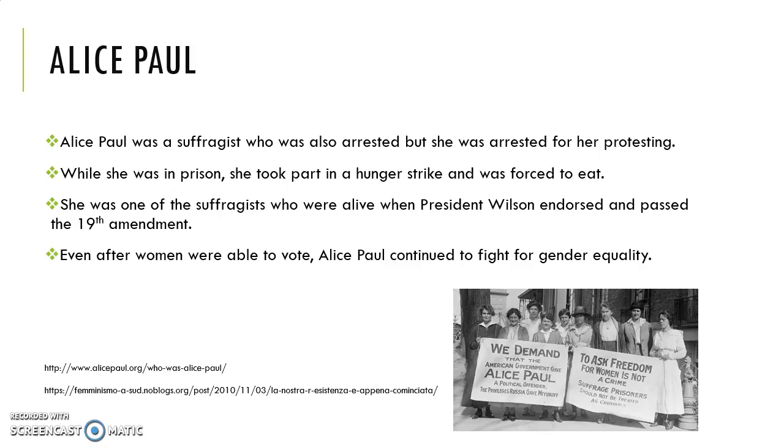Lastly, Alice Paul was a suffragist who was also arrested, but she was arrested for her protesting. Even while she was in prison, she was trying to make a statement, so she took part in a hunger strike, and she was forced to eat. She was one of the suffragists who were alive when President Wilson endorsed and passed the 19th Amendment. Even after women were able to vote, Alice Paul continued to fight for gender equality.